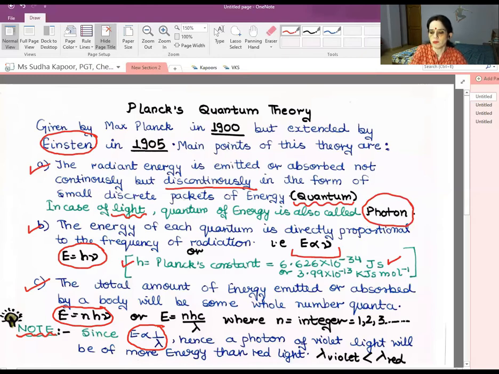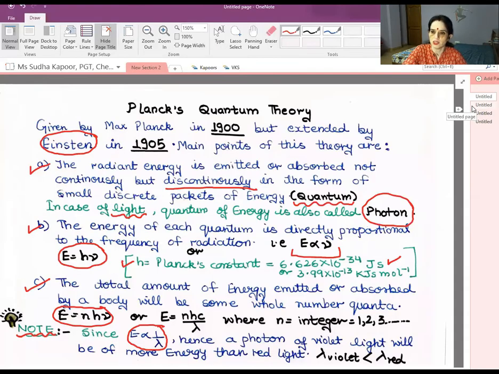Now, some of the numericals associated with this topic, let us continue with it. So the first formula is E equals h nu, E equals hc upon lambda, and for the number of particles present, we will be using E equals n h nu, where n is an integer depending upon how many bundles are there. So now we will move towards the next part of Planck's theory.